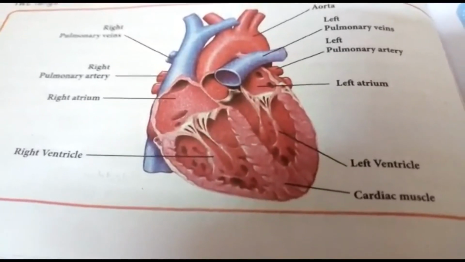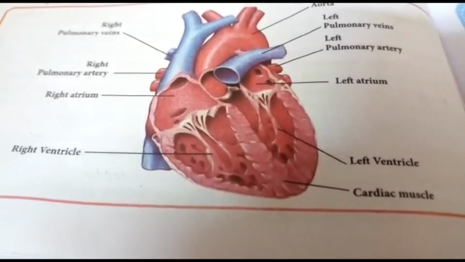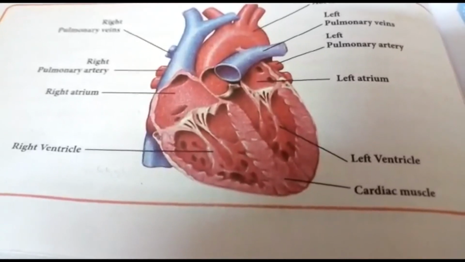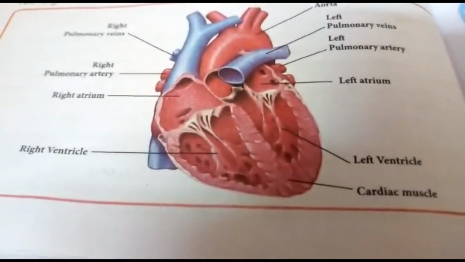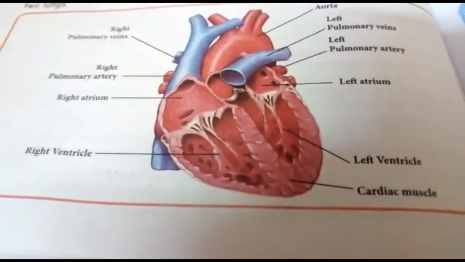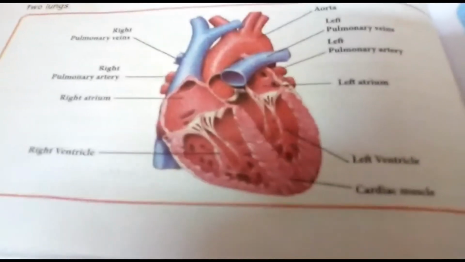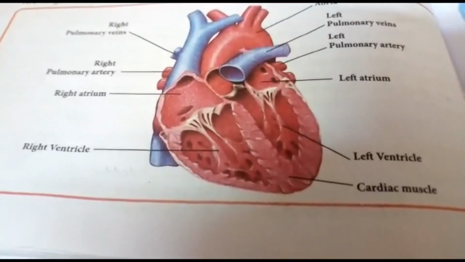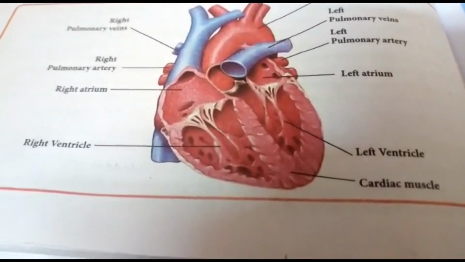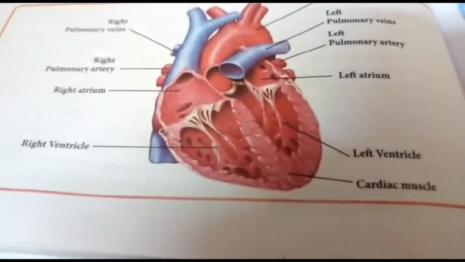The heart is placed inside the thoracic chamber in between the two lungs. The heart is divided into four chambers. The two upper chambers are called auricles and the two lower chambers are called ventricles.